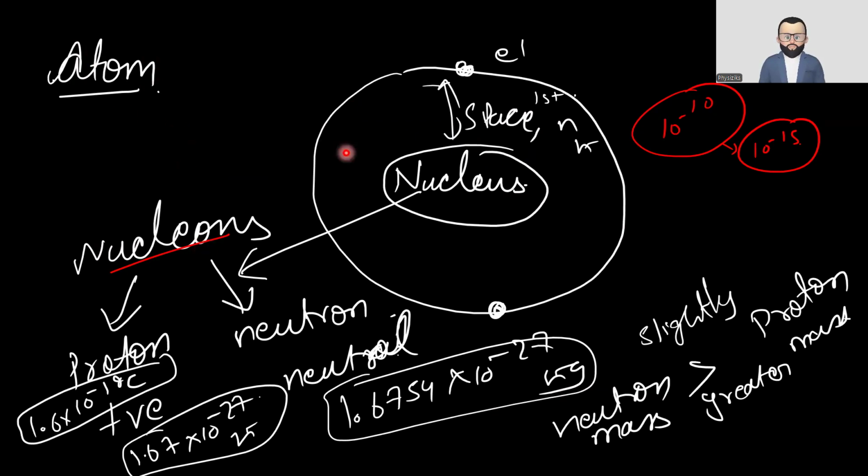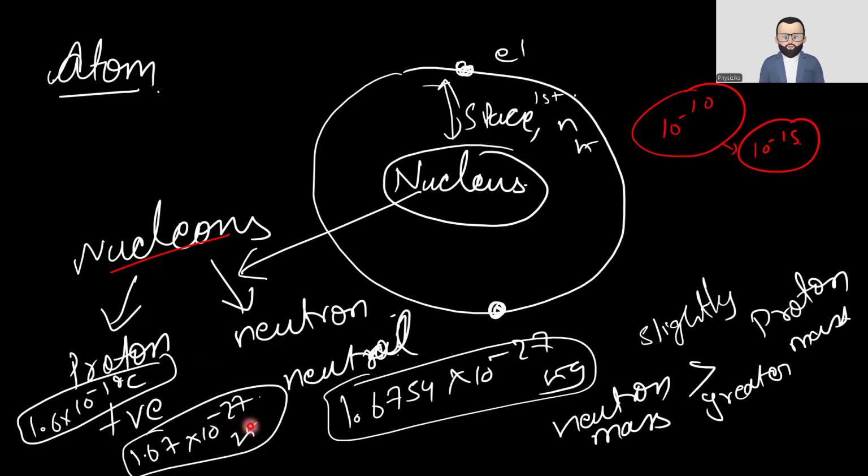The atom contains the nucleus and the electrons which orbit around the nucleus in particular shells, in each orbit we can say. The nucleus contains nucleons, and nucleons are further divided into two parts: one is the proton, another is the neutron. When we talk about charge, the neutron is neutrally charged, but the proton is positively charged, containing 1.6 into 10 power minus 19 coulomb of charge. Its mass is 1.67 into 10 power minus 27 kg.